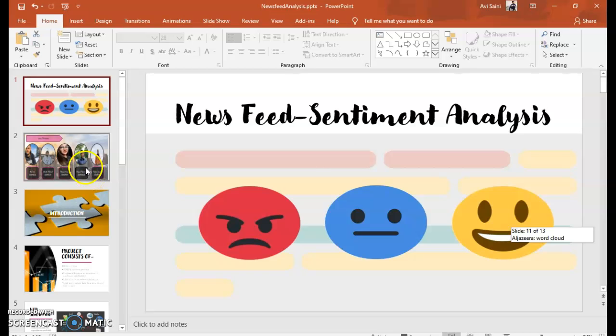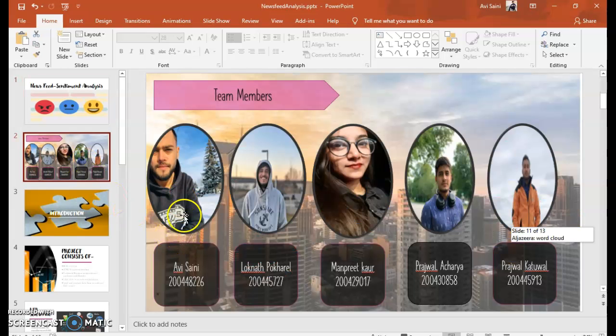My team consists of myself, Aviseni, and Loknath, Manpreet, Prajwal Acharya, and Prajwal, all of us have contributed to complete this assignment as well. I'll give you a brief introduction of what we have done and what the